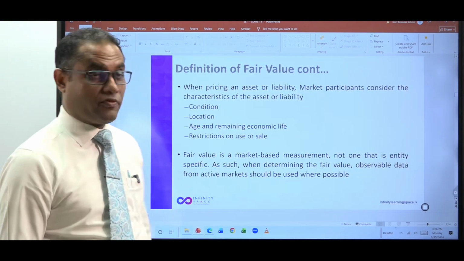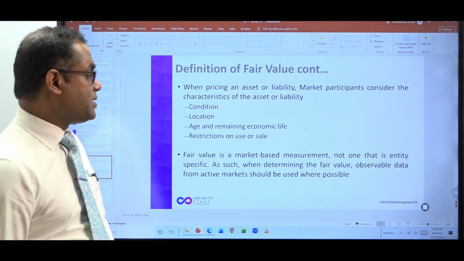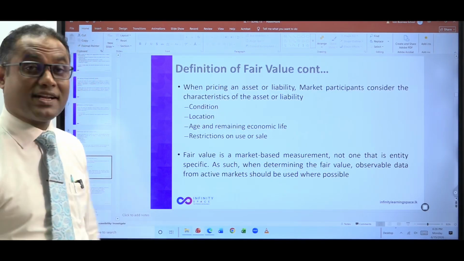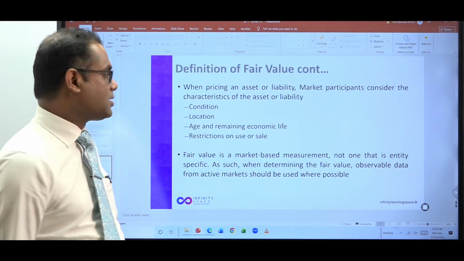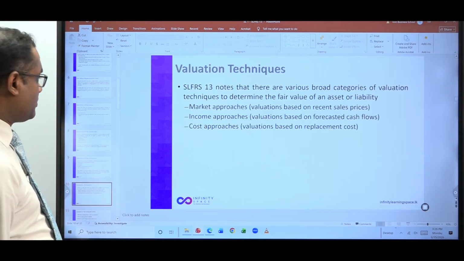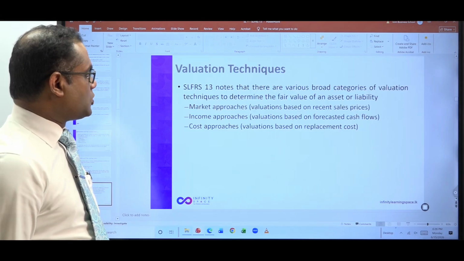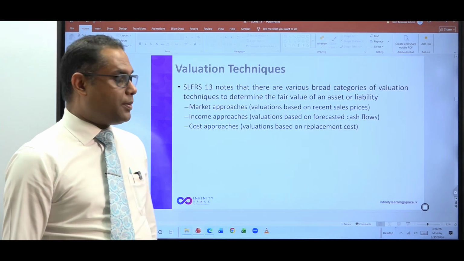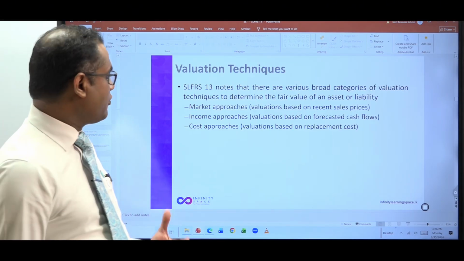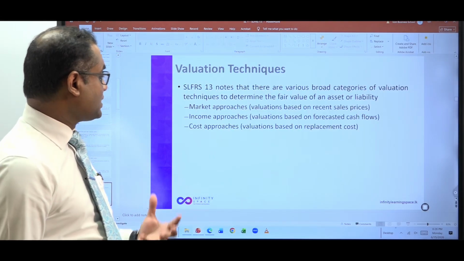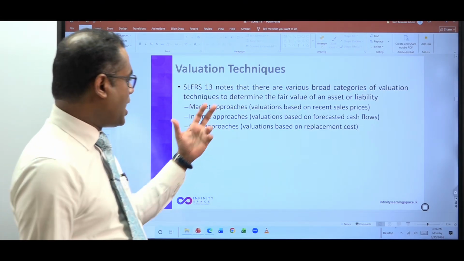The point I mentioned: fair value is a market-based measurement, not entity-specific. You have to look at it from the market participants' point of view. So how many valuation approaches are there? To fair value an item, there are 3 approaches that you can use. Market approach.